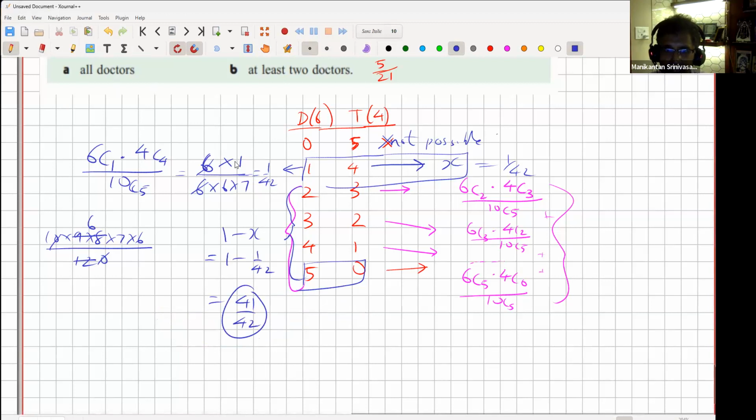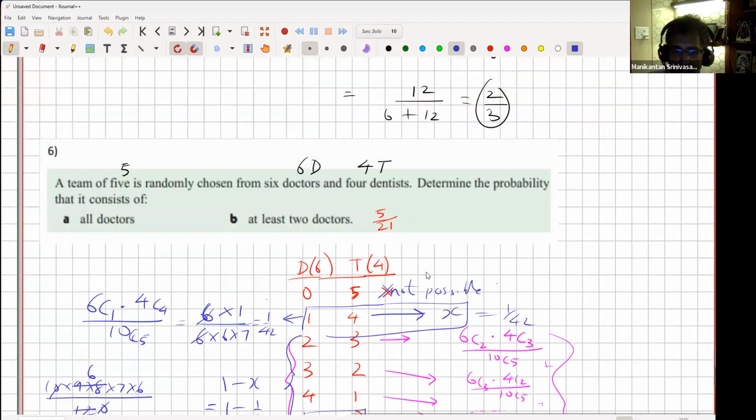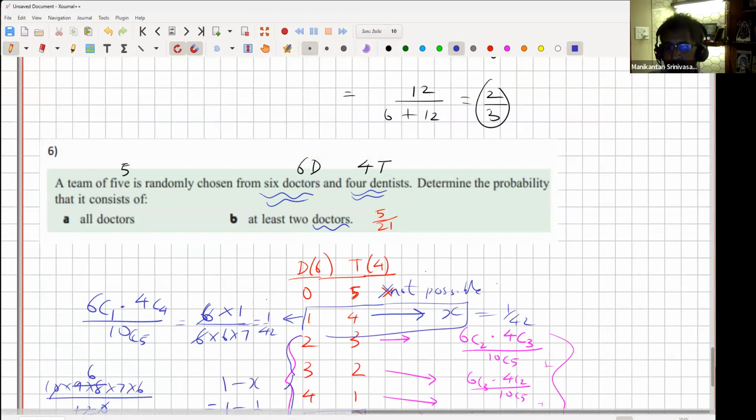And Ananya, just intuitively, your answer was wrong. At least 2 doctors should be a very high chance, given there are 6 doctors and 4 dentists. Even if it had been at least 2 dentists, it would be slightly higher than approximately 1/4. Very likely you will have at least 2 of each, but more so in favor of doctors, given there are 6 doctors. So intuitively, the answer 5/21 does not work. The reason I'm saying all of this is, let's say you're in the last 15 seconds. You have to guess.